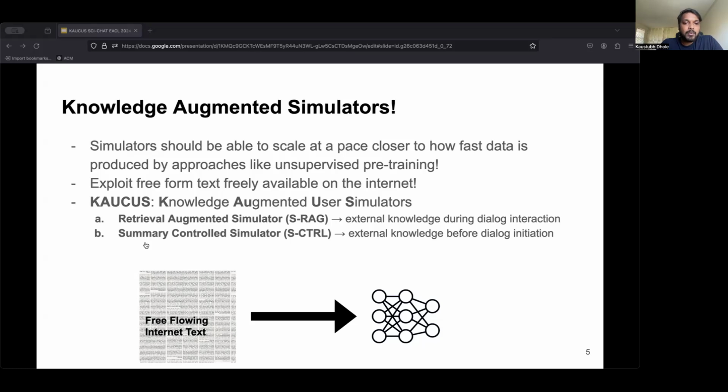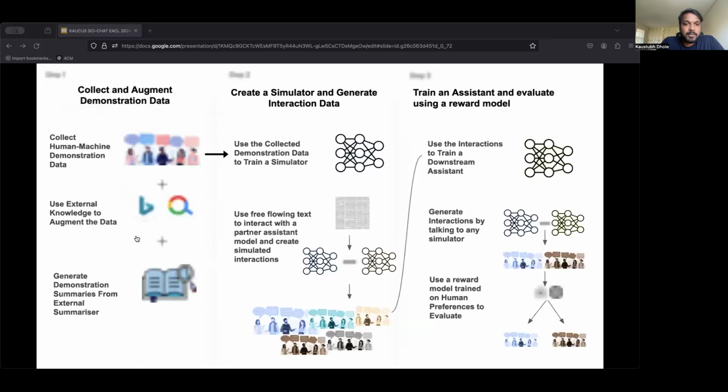So in this work, we specifically introduce knowledge simulators to do the same, to be able to create simulators which can consume free-flowing text available at a rapid pace through two ways: retrieval augmentation and preconditioning. We introduce a simulation framework called KAUCUS and describe how two simulators, S-RAG and S-control, can be used to generate interactive data and create effective downstream assistants.